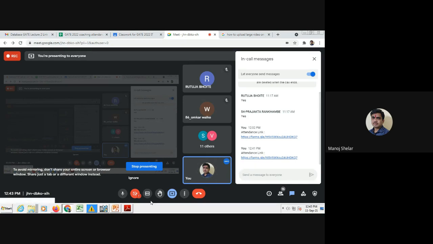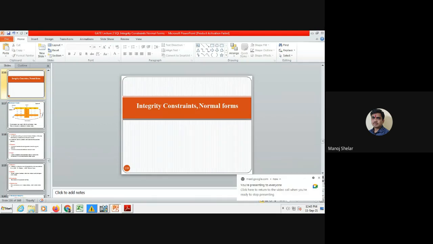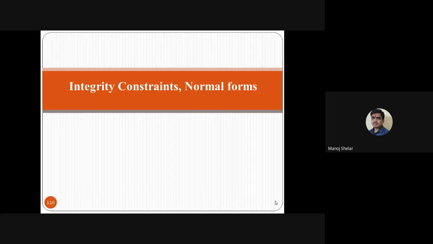Okay. So next, one important point is normalization. The important point of today's lecture is SQL, because there is compulsory a minimum of one and maximum of two queries in every GATE paper, and you can easily get 3 to 4 marks in the exam. So this point is important. The next point is integrity constraints and normal forms.